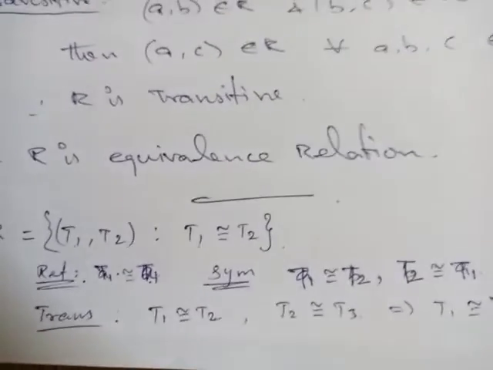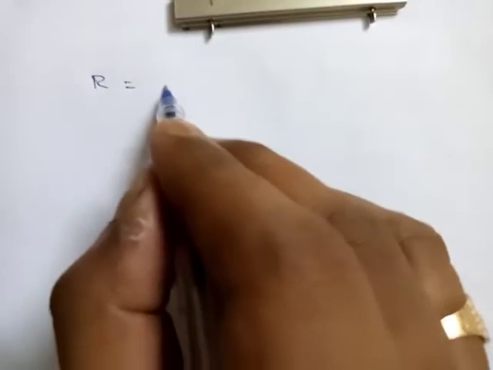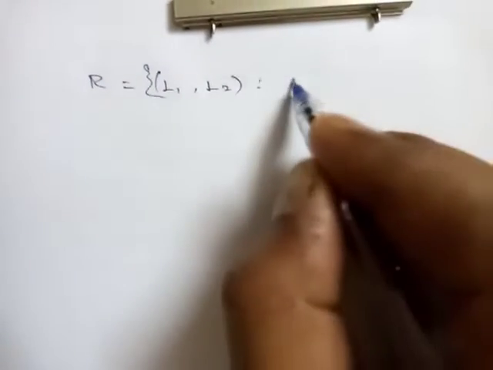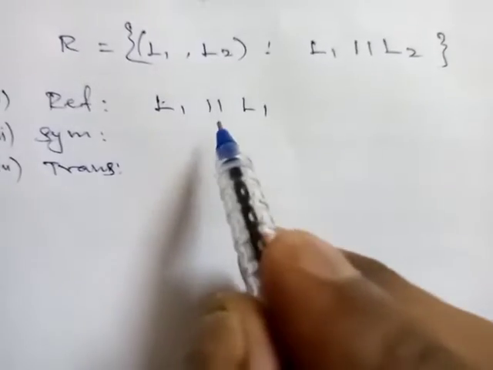Suppose two lines are given. Two lines are parallel. Suppose you consider R is equal to (line 1, line 2), two lines such that L1 is parallel to L2. So the first line is parallel to the second line. So how can you say it is reflexive? Line 1 is parallel to line 1, right? Always the first line is parallel to the first line.